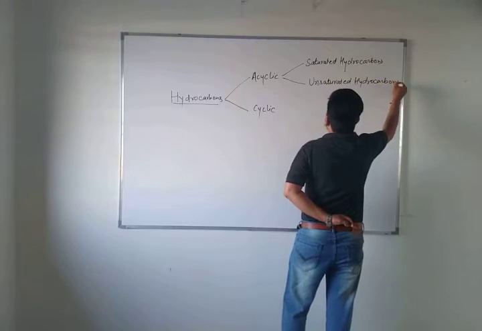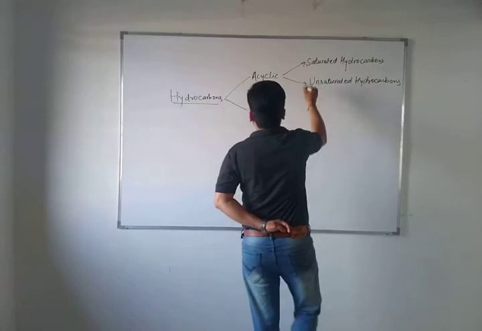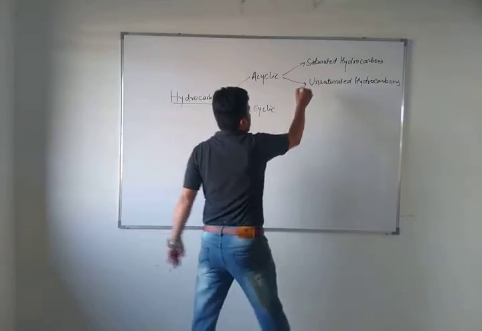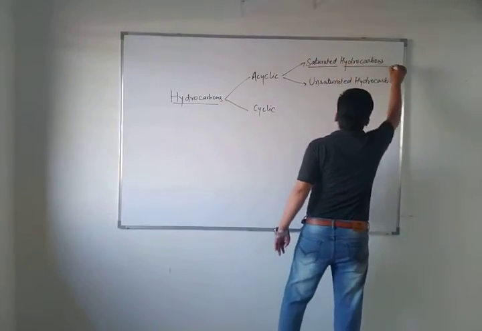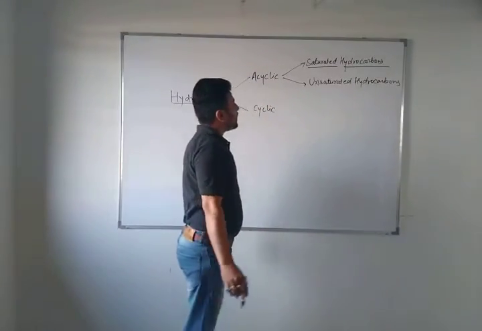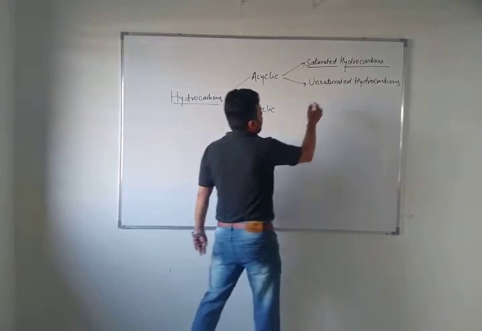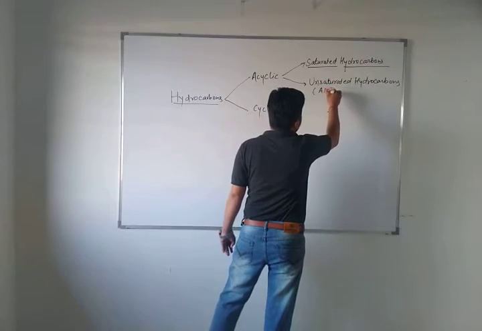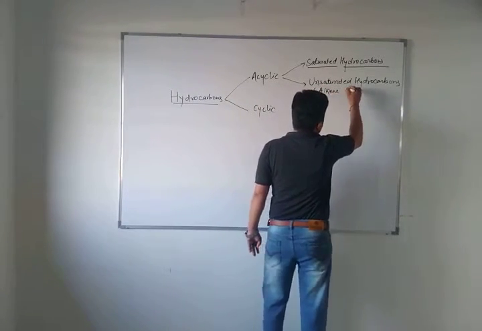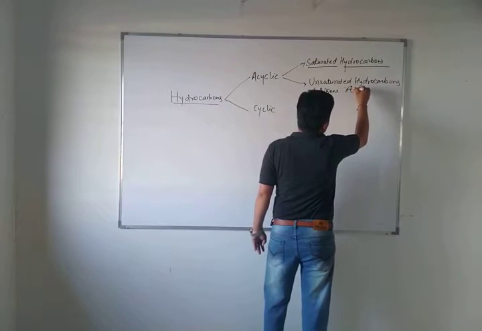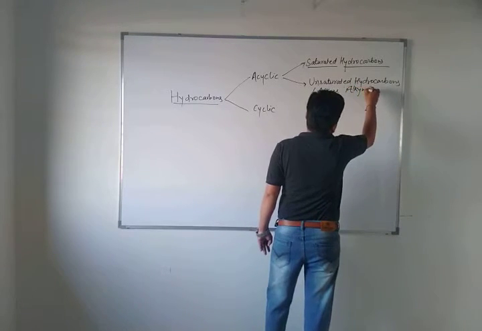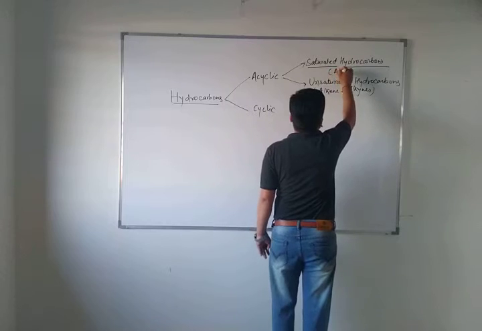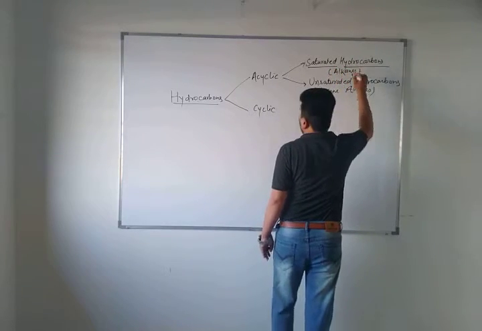I hope in junior standards you may have studied all these things. Saturated hydrocarbons are carbon with a straight chain having single bonds, and unsaturated have double bonds and triple bonds. You can say these are alkenes and alkynes, right? And saturated means alkanes, which have single bonds.